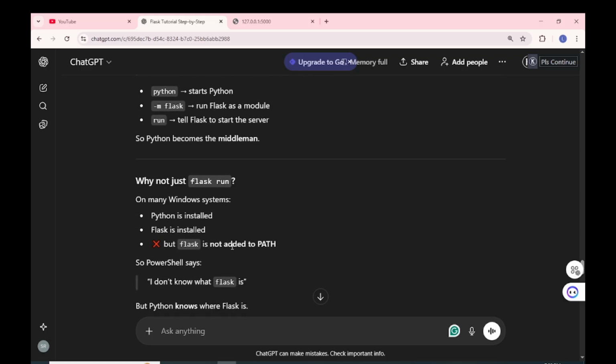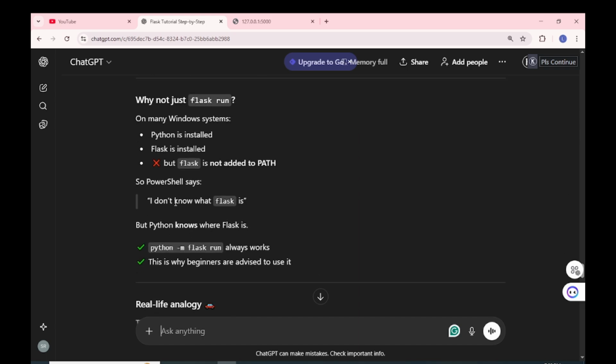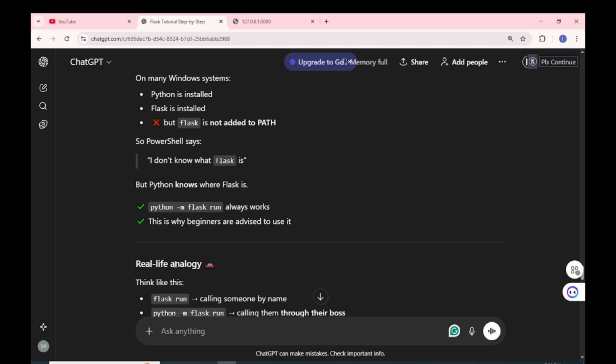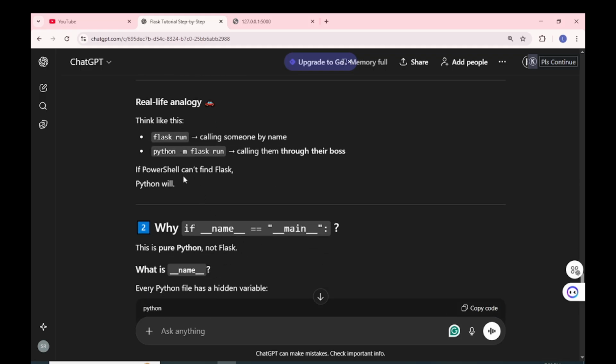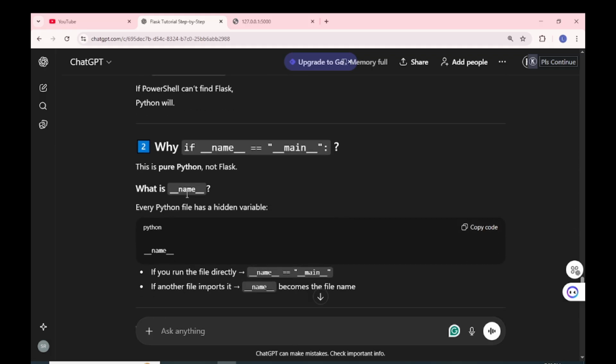Why not just flask run? On many Windows systems, Python is installed, Flask is installed, but Flask is not added to PATH. So PowerShell says, I don't know what Flask is, but Python knows where Flask is. So python -m flask run always works. This is why beginners are advised to use it. Real life analogy: flask run is calling someone by name, while python -m flask run is calling them through their boss. So if PowerShell can't find Flask, Python will.